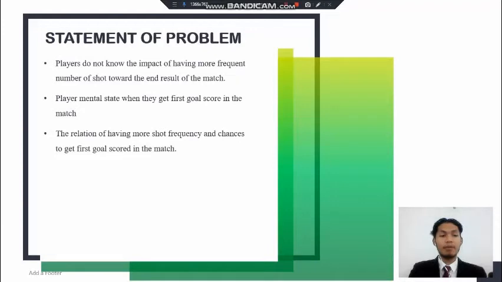For statement of problem, the first one is players do not know the impact of having more frequent number of shots toward the end result of the match, and player mental state when they get first goal score in the match. The last one is the relation of having more shot frequency and chances to get first goal score in the match.